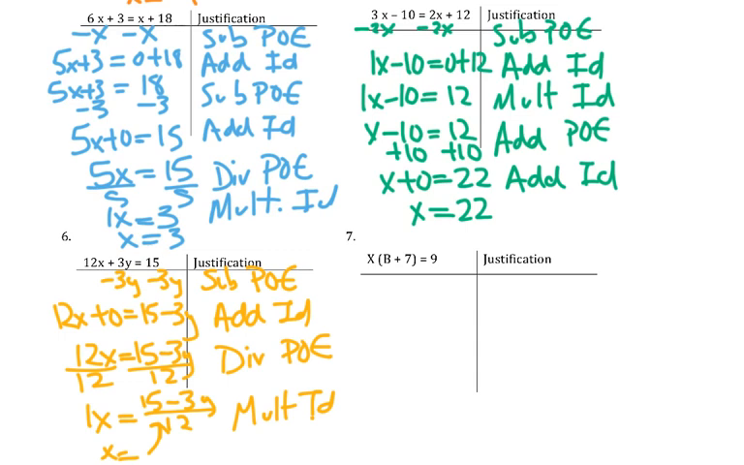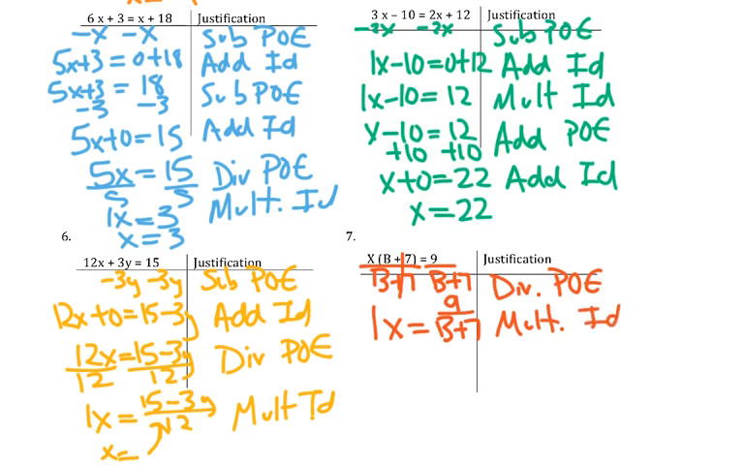Okay, now 7, we could try to distribute, but then that would give us 2 x's. We're trying to get x by itself, so instead we can divide by b plus 7. We can do that because of the division property of equality. It says we can divide by anything. So that would become 1, so I get 1x equals 9 over b plus 7. So then I just use the multiplicative identity property of 1. I get x equals 9 over b plus 7.